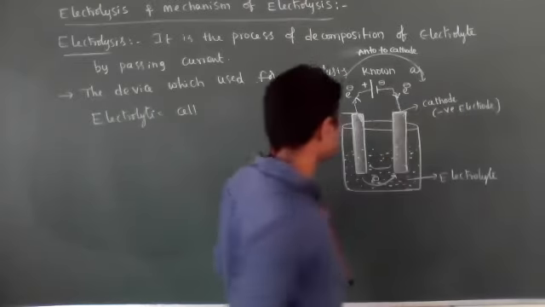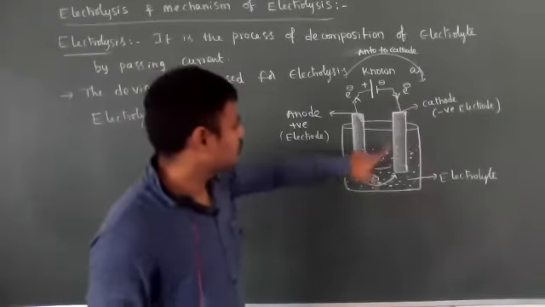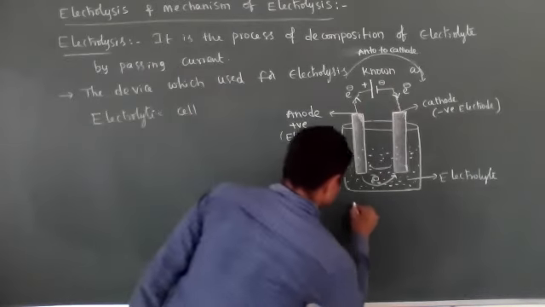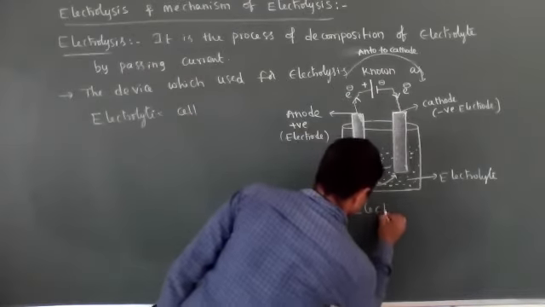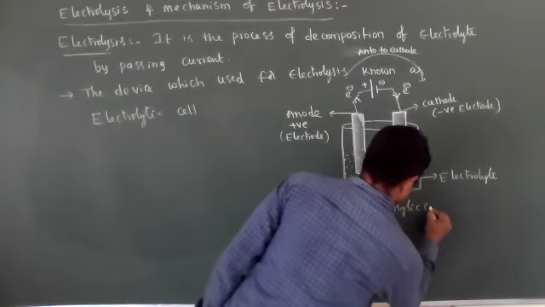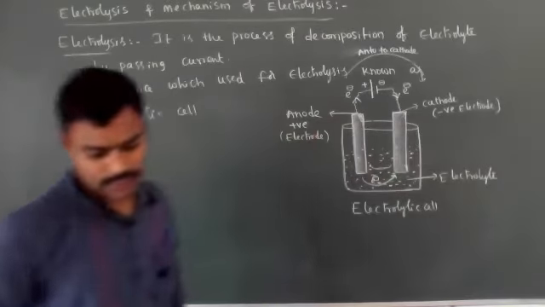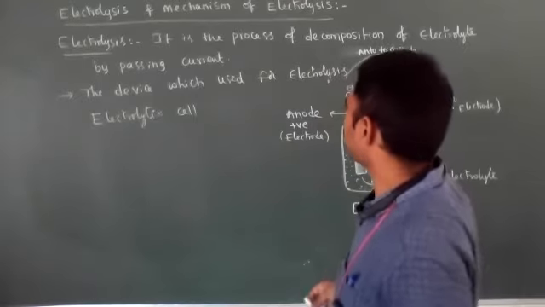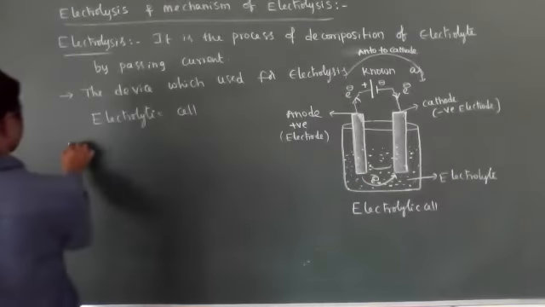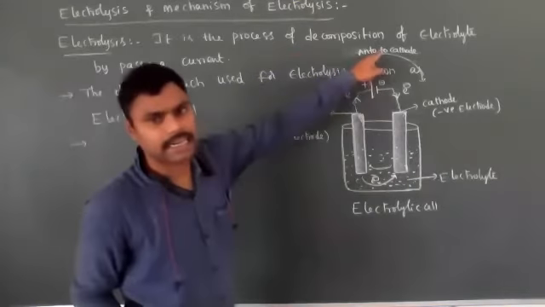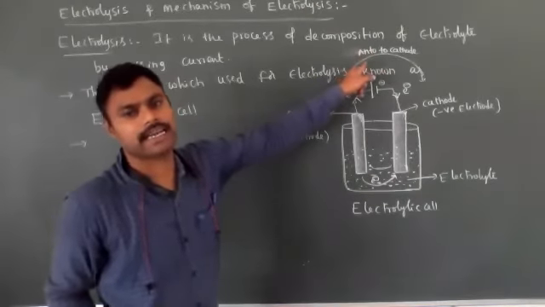See, this diagram or this equipment is known as an electrolytic cell. So in the electrolytic cell, what happens now? We are using electric current.